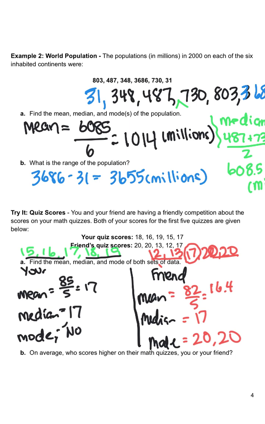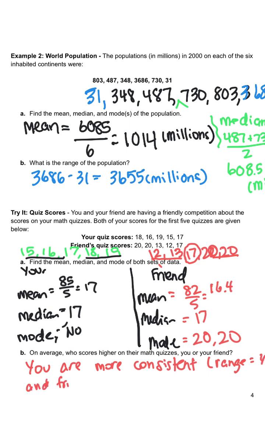So in general, we would say that you are more consistent, and you can tell that from the range, because your range is 4 and your friend's range equals 8. So that means you have more consistent data.